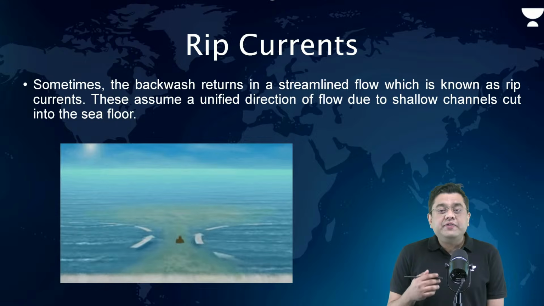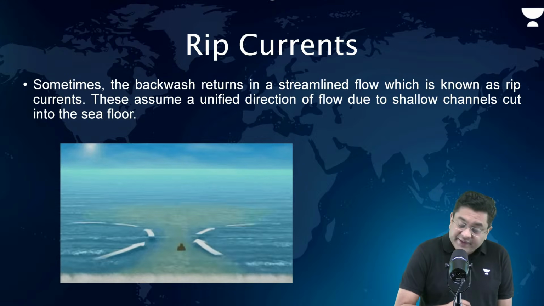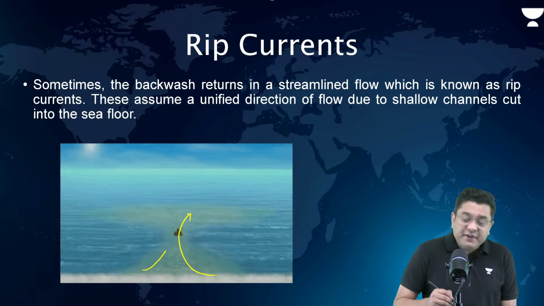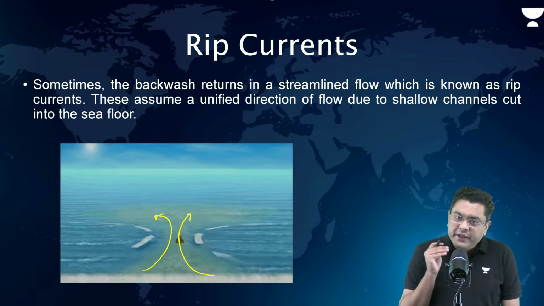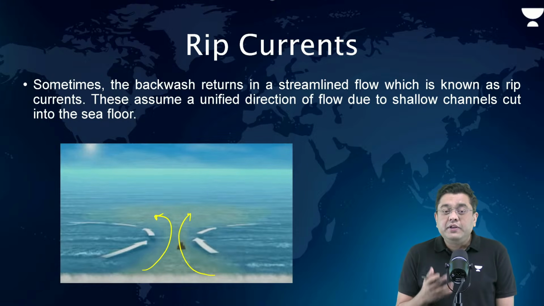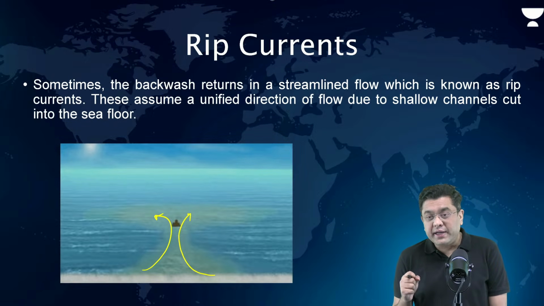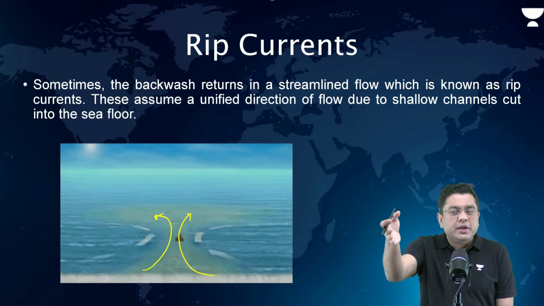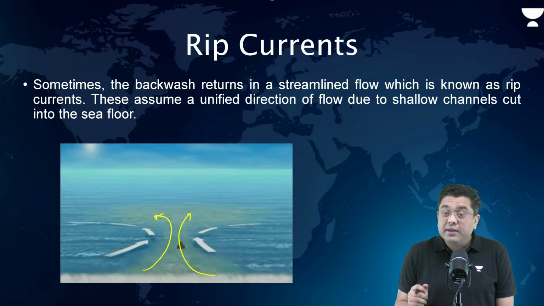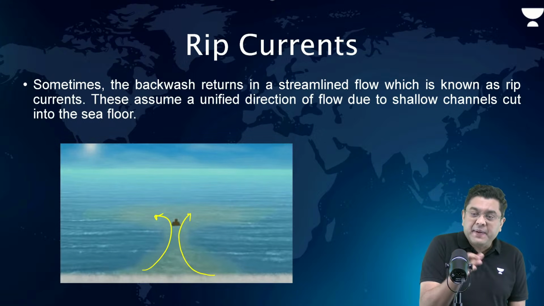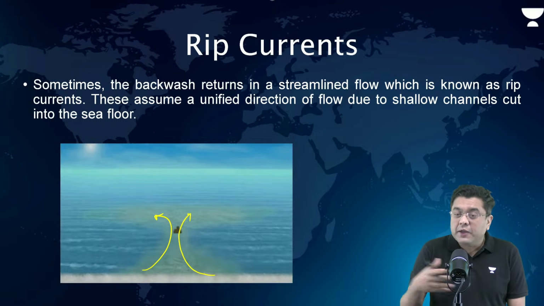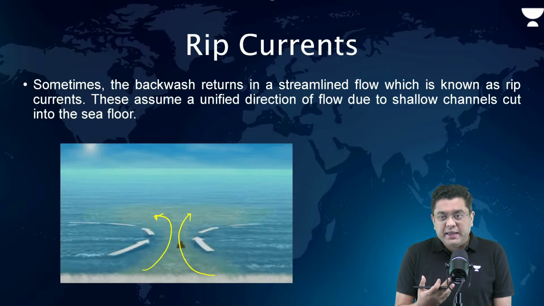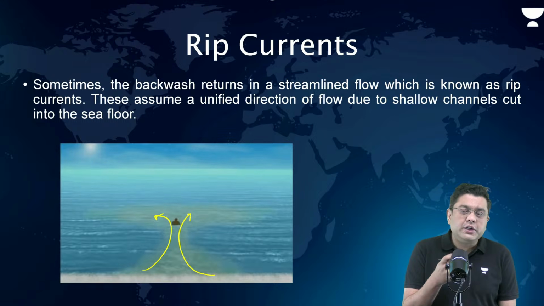Okay. So what is a rip current? In certain areas, you will observe that the backwash is so streamlined and with such a significant flow that it is continuous. These are the most dangerous areas in the coastline. You come across news stories that a few tourists at the beach got drowned even though they knew swimming, but they were not able to survive because they were dragged to the middle of the sea. This is a rip current. It occurs in certain areas across the western coast of India.